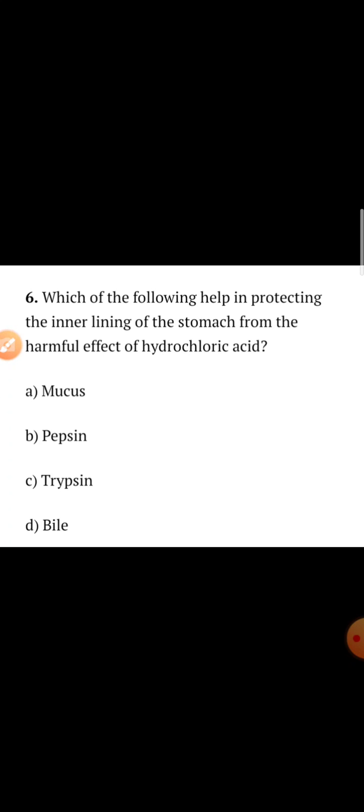Next question, which of the following helps in protecting the inner lining of the stomach from the harmful effect of hydrochloric acid? Mucus, pepsin, trypsin or bile? Which one protects the inner lining of stomach from the harmful effect of hydrochloric acid? Of course, the mucus. So correct option will be A, mucus.